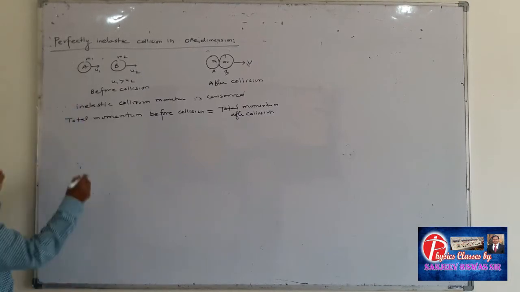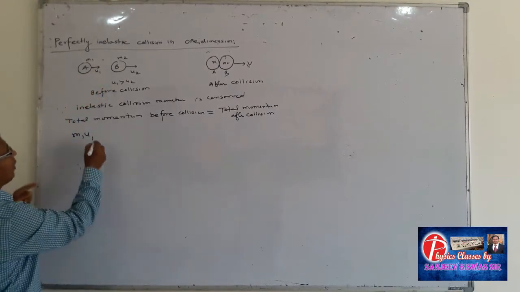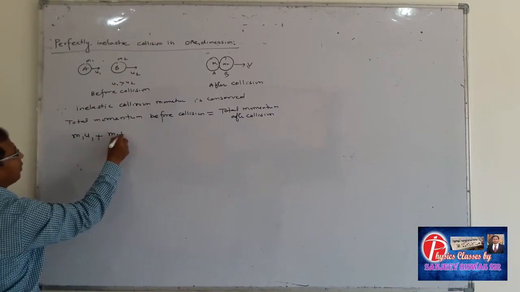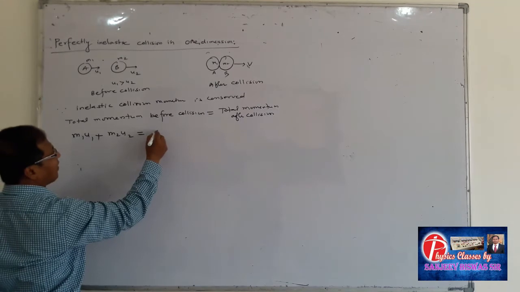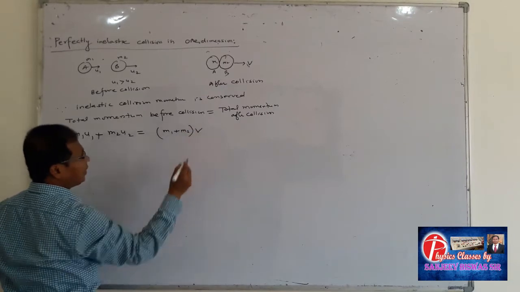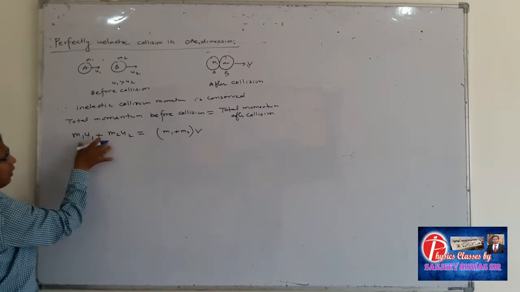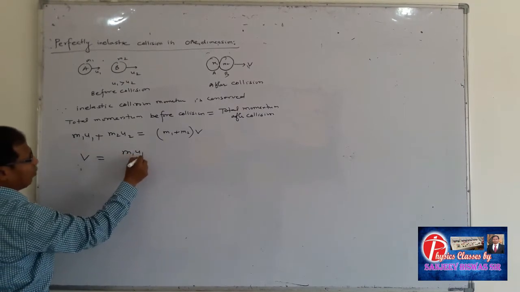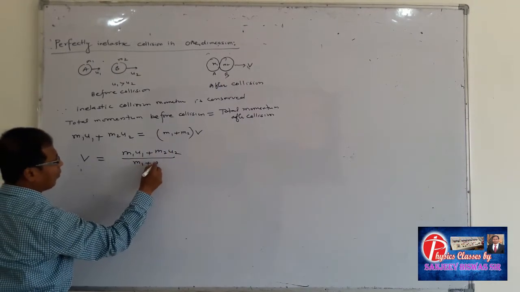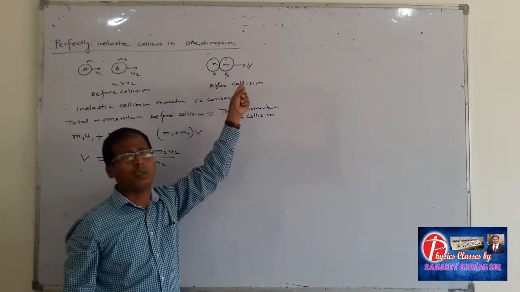So here the mass is m1 and its velocity is u1. Total means momentum of A plus momentum of B, that is m2 u2, is equal to the system having mass m1 plus m2 and velocity v. Therefore v is equal to, after transposing, m1 u1 plus m2 u2 upon m1 plus m2. This is the velocity of the system after collision.